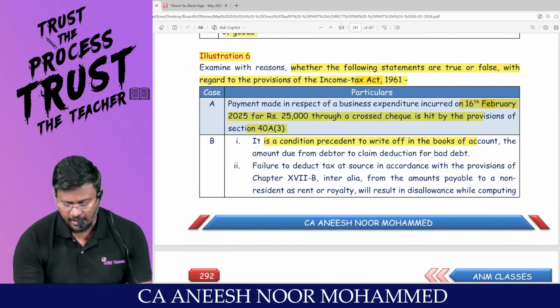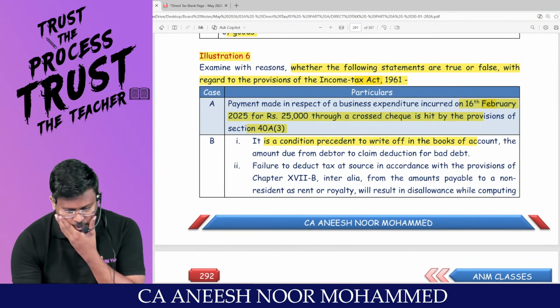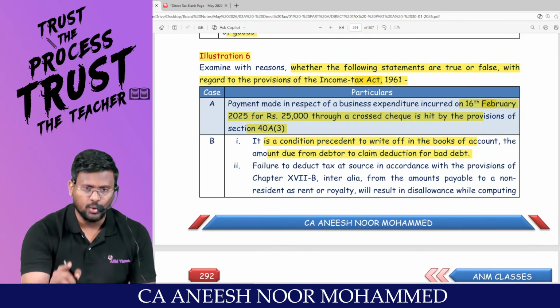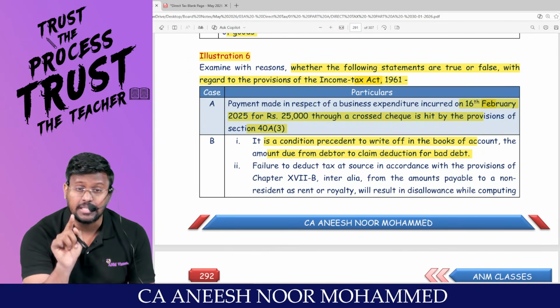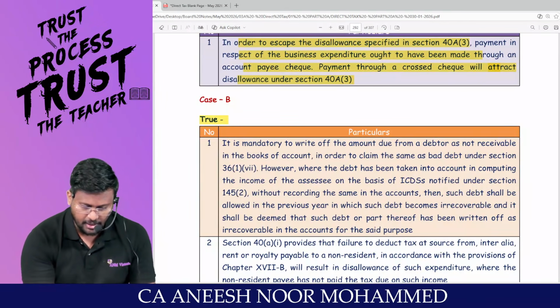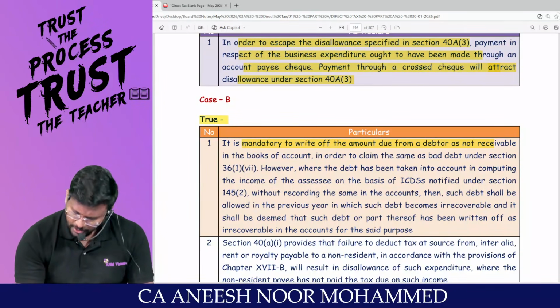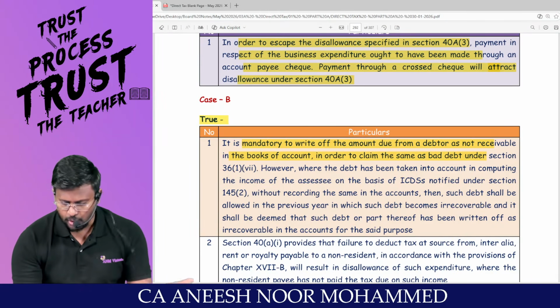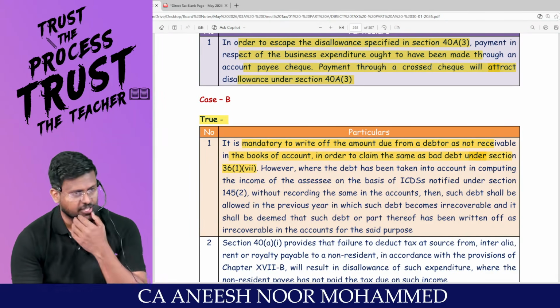Is it a condition precedent to write off in the books of accounts the amount due from a debtor to claim deduction of bad debt? Yes. If you want to claim bad debt under 36 subsection 1 clause 7, you have to write off the bad debt in the books of accounts. Am I right? True. It is mandatory to write off the amount due from the debtor as not receivable in the books of account in order to claim the same as bad debt under 36(1)(vii).